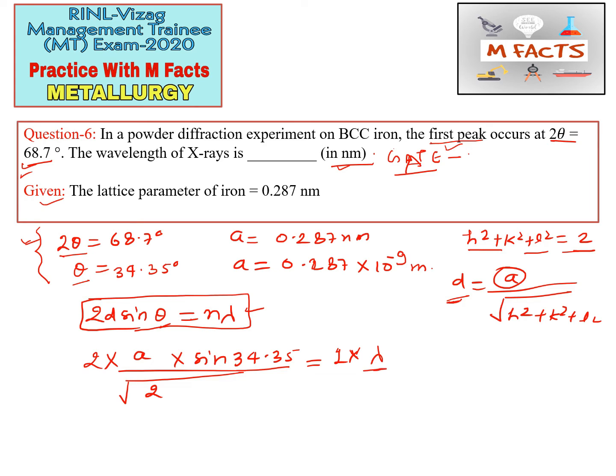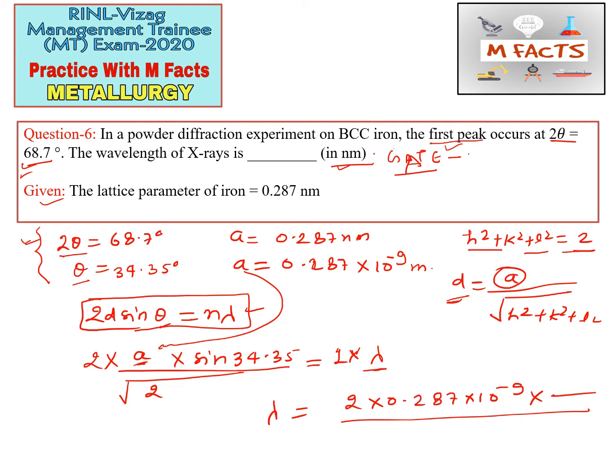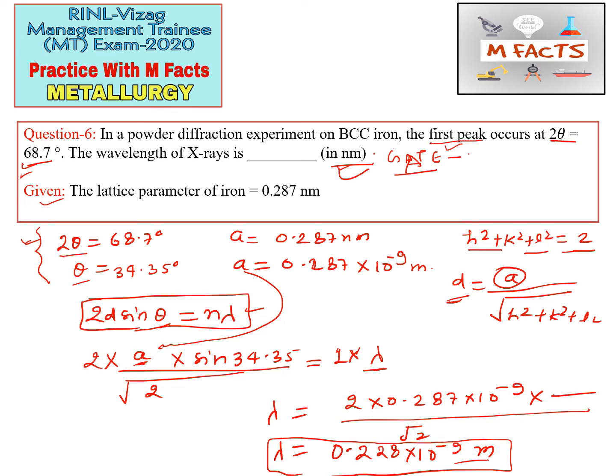So lambda we don't know, so we have to calculate lambda. So from here, this a is given, that a is 0.287 into 10 power minus 9. Okay, so 2 multiplied by 0.287 10 power minus 9 multiplied by sin 34.35, that value you can calculate here. Okay, and multiply that by root 2. So the lambda value you will get is 0.228 multiplied by 10 power minus 9, that is in meters, but in the question they are asking in nanometers. So we will change it to nanometers. If we remove this 10 power minus 9, that will be in nanometers. Okay, so the correct answer for this question is 0.228.